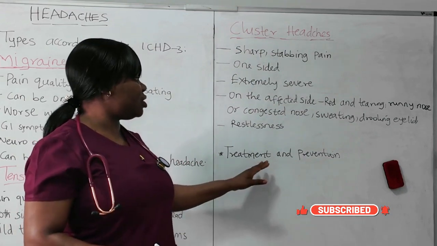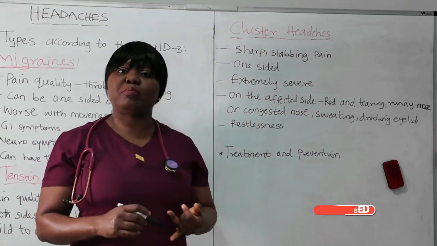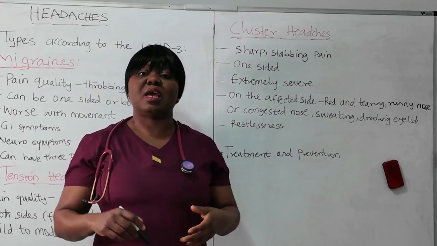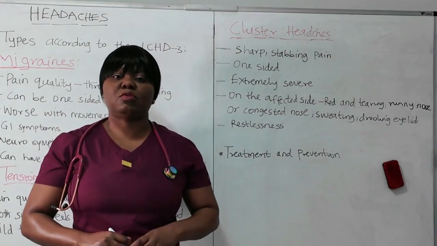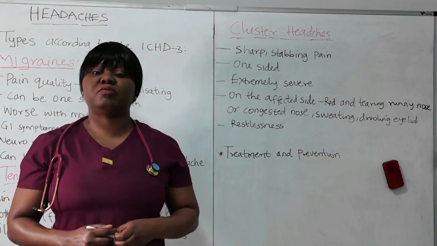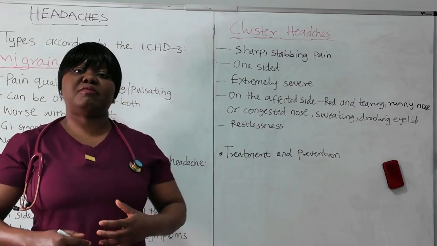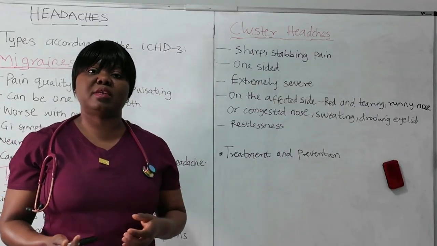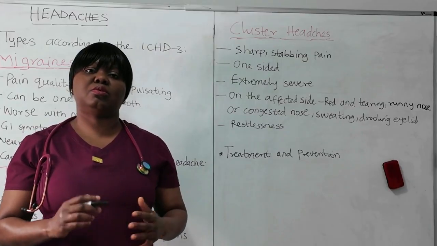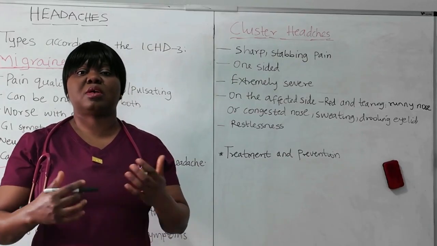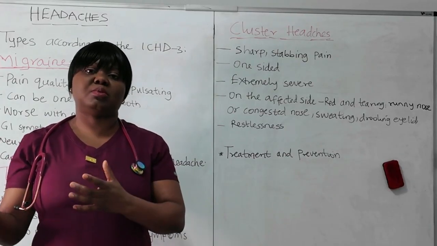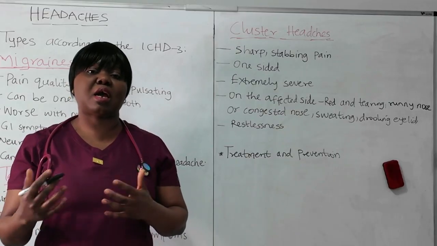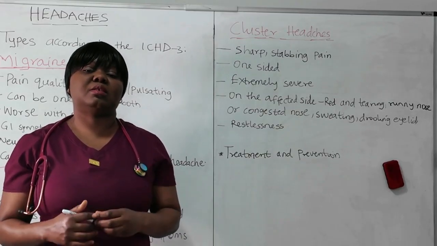Now, let's look at the treatment and prevention for migraine, tension headache, and cluster headache. So, first, let's look at the treatment for migraine. For that, we'll consider first line treatment like hydration, tell the patient to rest, and try to reduce sensory stimulation. You can encourage them to stay in a calm place, in a dark room, just to reduce that sensation.